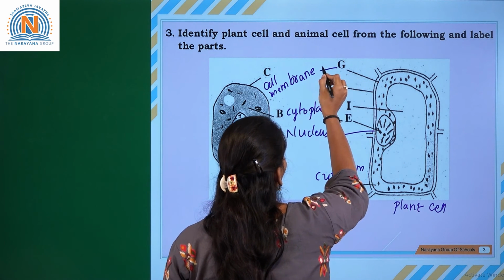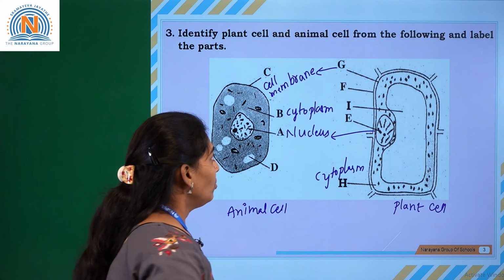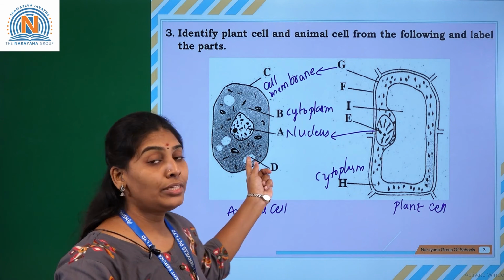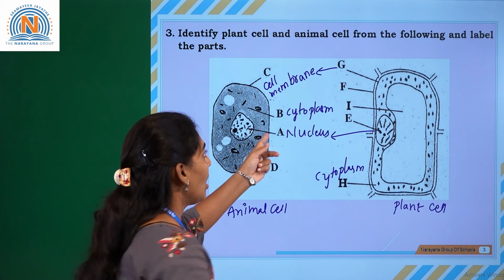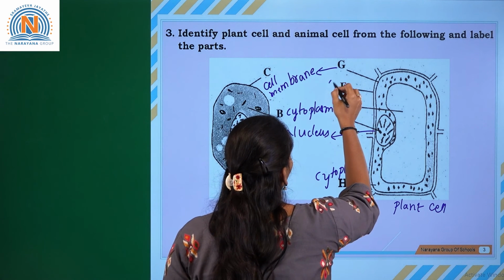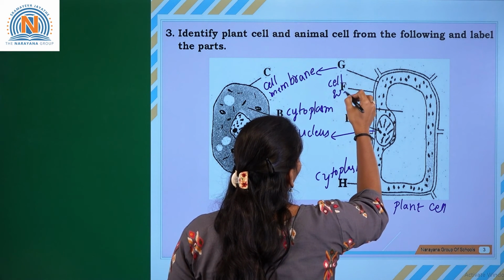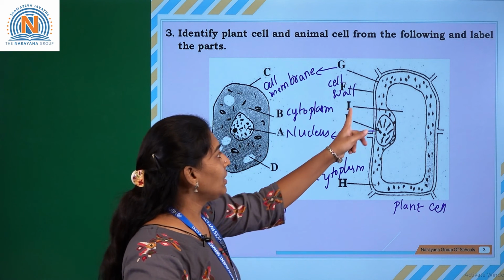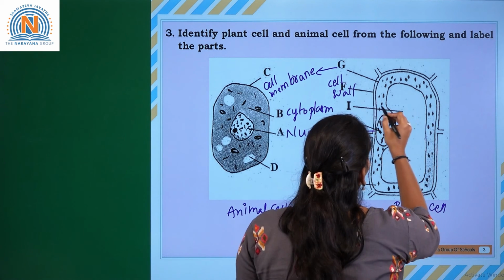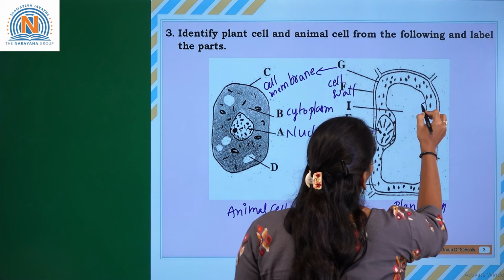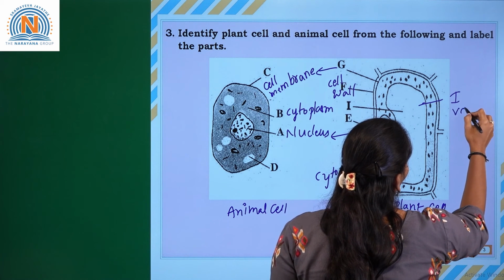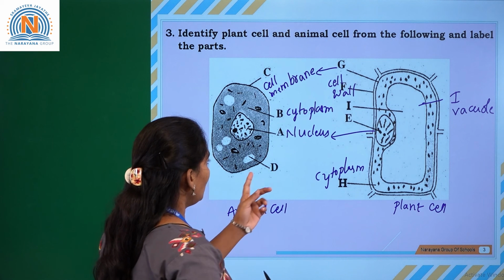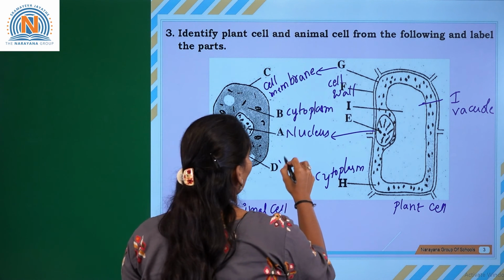G is the cell membrane. Okay, so there is one more layer present in the plant cell that is absent in the animal cell. The cell wall is absent in the animal cell. So this part is the cell wall. F is the cell wall. Okay, coming to this, I is the vacuole. Okay, and here D is the vacuole.